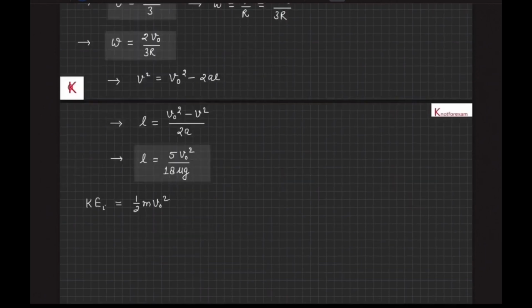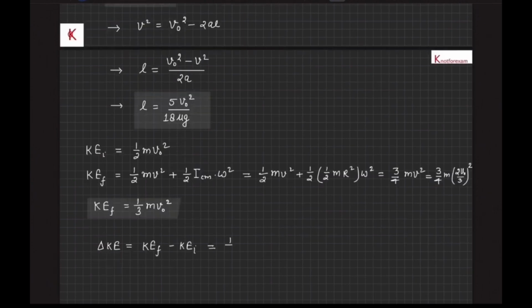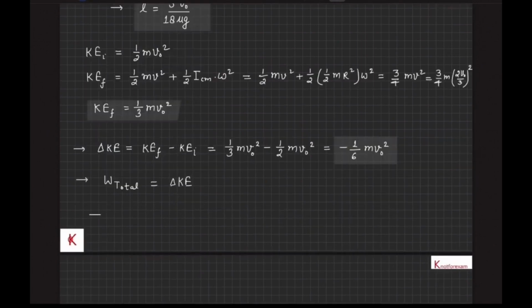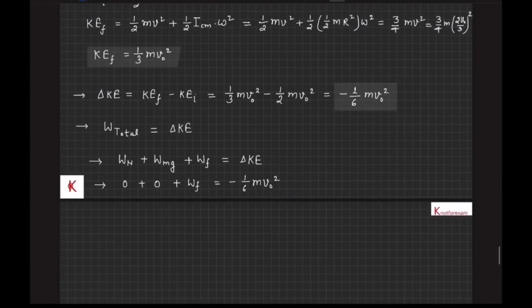Now the initial kinetic energy is half m v naught square, and the final kinetic energy is half m v square plus half I_CM omega square, that comes out to be 3 by 4 m v square or 1 by 3 m v naught square, and the change in kinetic energy will be minus 1 by 6 m v naught square. By the work energy theorem, the total work done, that is also the work done by friction, will be equal to the change in kinetic energy, that will be equal to minus 1 by 6 m v naught square.